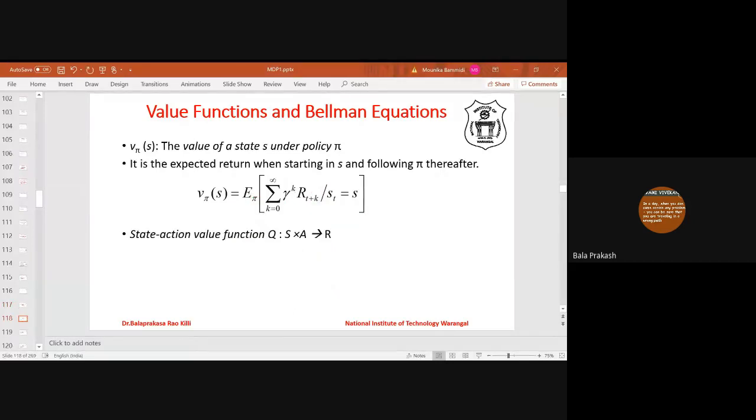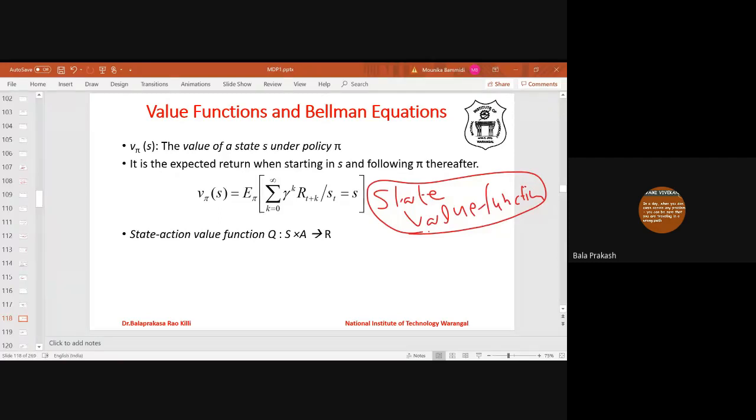So this is called the value function, and then there is something known as the action value function. The value function is also known as the state value function, because it is defined with respect to the state. State value function or value function, we will use interchangeably. State value function means the value of state S: the expected reward starting at state S and following the policy phi thereafter.